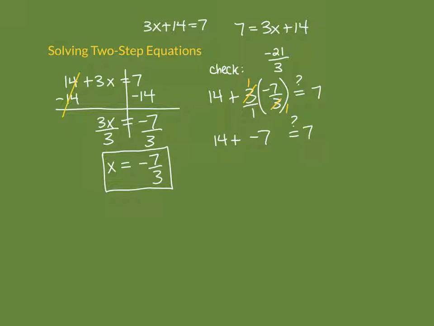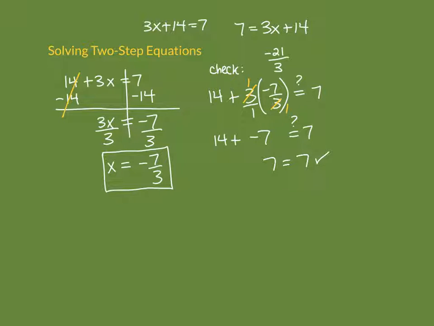Now we just have to finish. So it's 14 plus a -7. Again, use a calculator if you think you're going to mess it up or just to check yourself. But that is 7. So 7 equals 7, and that is our correct answer. So even if we get fractions, it's okay. We can check them and make sure that they are correct.